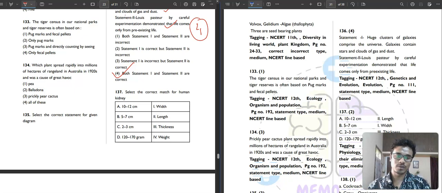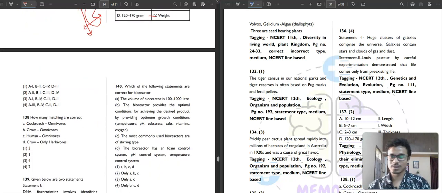Select the correct match for human kidney. What is the length of the human kidney? That is 10 to 12 centimeter. And 5 to 7 centimeter is the width. Then thickness, how thick it is, is 2 to 3 centimeter. Its weight is 120 to 170 gram. So our correct answer is the second option.